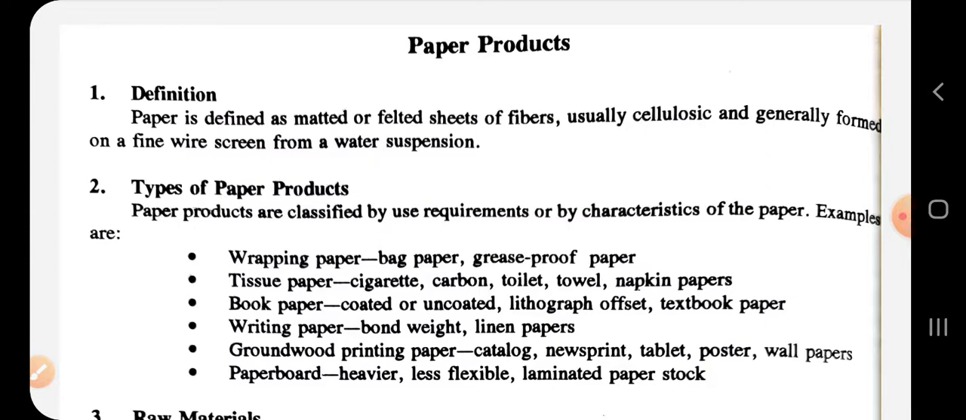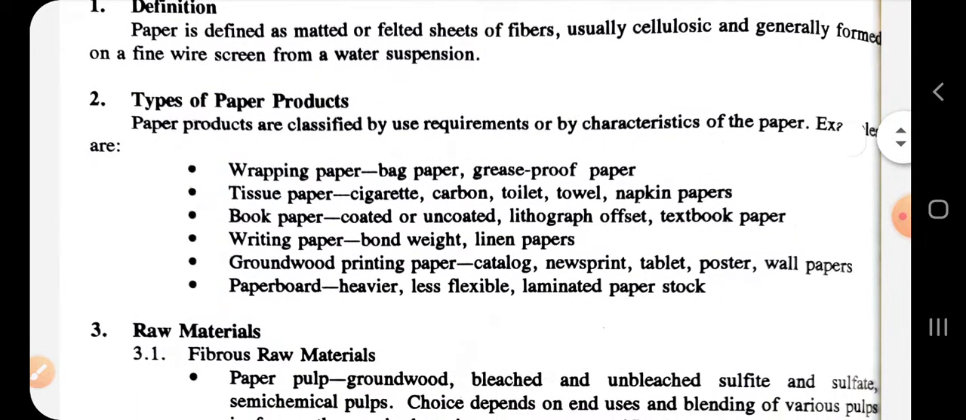So these are the types of, not Indian, actually we can say global, but these are the main types of papers depending upon their characteristics. Paper is defined as matted or felted sheets of fiber, usually cellulose, and generally formed on a fine wire screen from a water suspension. The main component is the cellulose fibers. Fiber sheets which are comprised of cellulose.